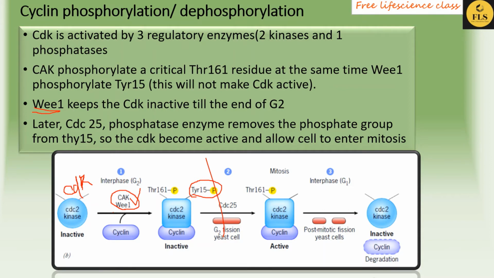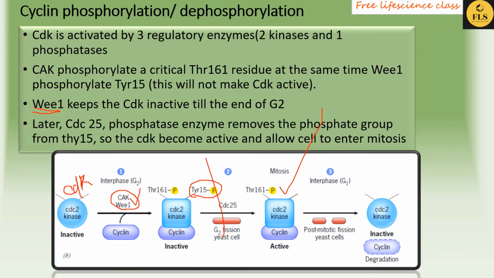So how is the CDK activated? CDK is activated in 2 steps. In the first step, the CDK activating kinase as well as Wee1 phosphorylate 2 residues in the loop: CAK phosphorylates the threonine residue, and Wee1 phosphorylates the tyrosine residues.